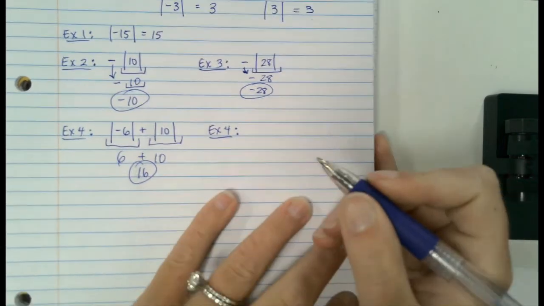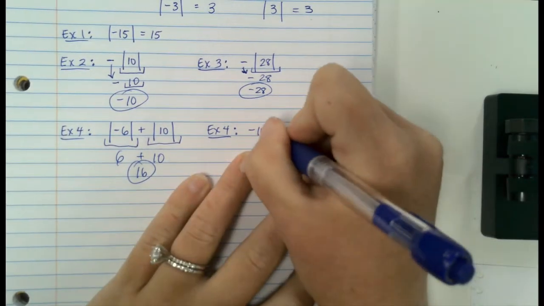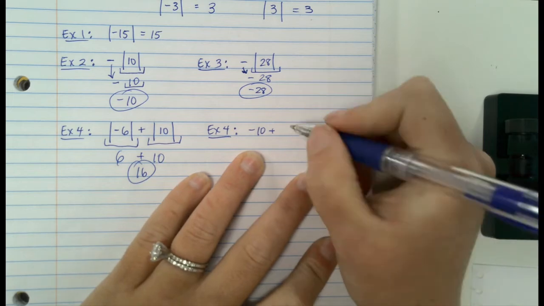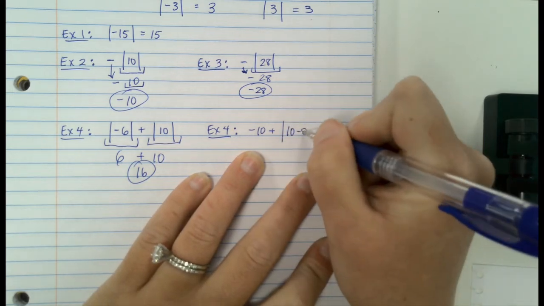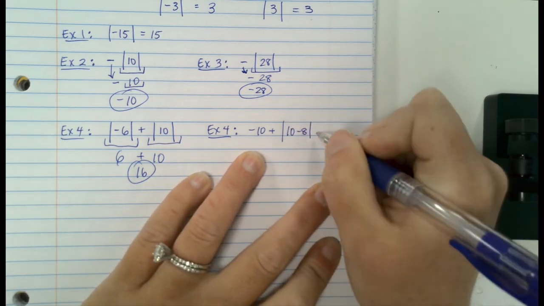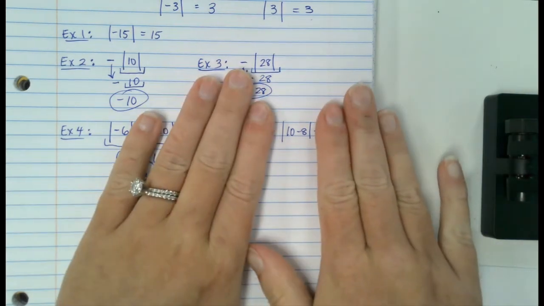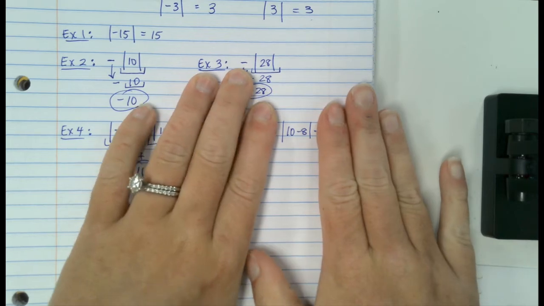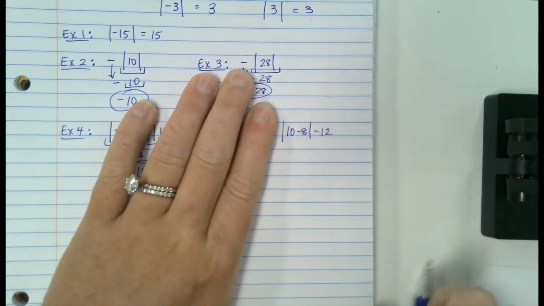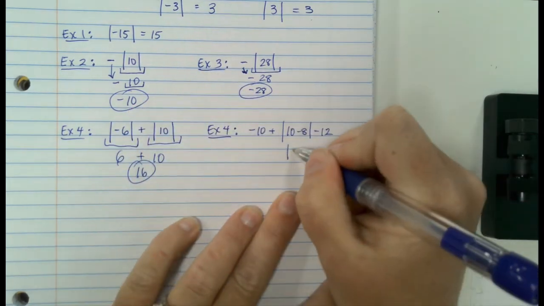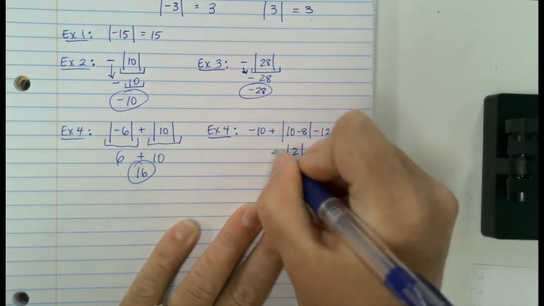Alright, this one's going to be a bit longer. Let's do negative 10 plus the absolute value of 10 minus 8 minus 12. Okay, again, absolute value is like parentheses. So here's where we look first. Now what's 10 minus 8? 2. So this becomes the absolute value of 2. I'm going to bring down everything else.